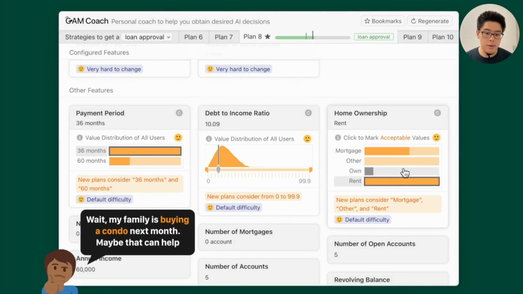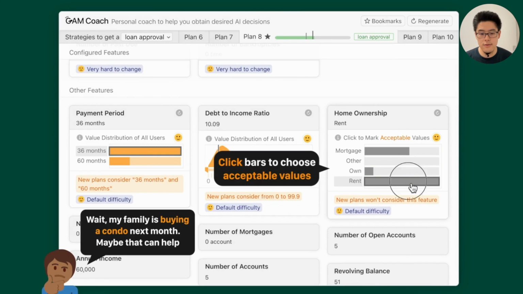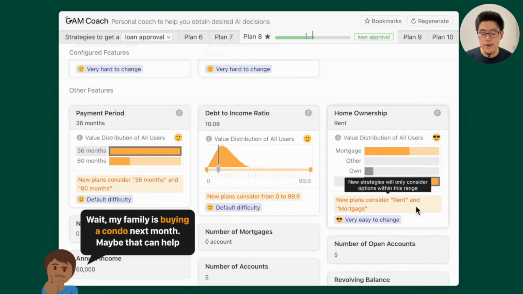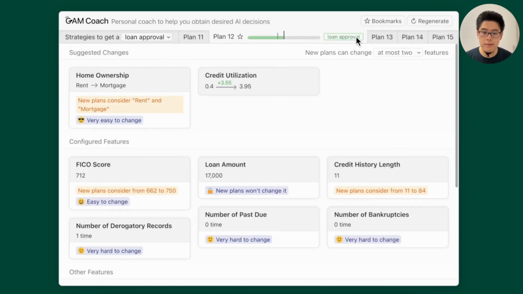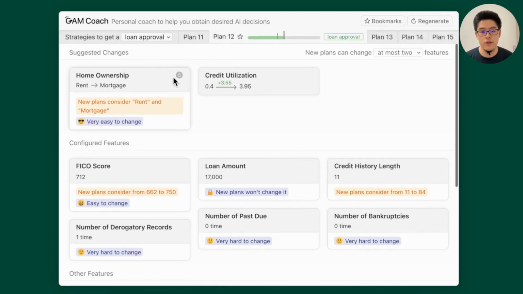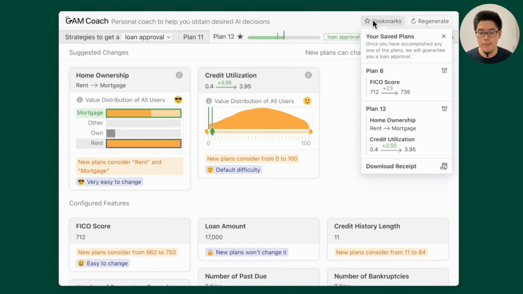So imagine the user's family is buying a condo next month, so maybe they can change the status of their input features. So maybe we can prompt GAM Coach to use home ownership as a feature to change in the recourse plans. So we can click to change to a separate range, and also set it to easy to change. Then again, similarly, the user can click the regenerate button to generate new plans with those new preferences. The user can also browse the new plans by clicking the tab button from plan 11 to plan 15. And sure enough, in plan 12, we can see home ownership is changed by GAM Coach. So this is a good plan, so we can also star that plan to save it into our bookmark panel.